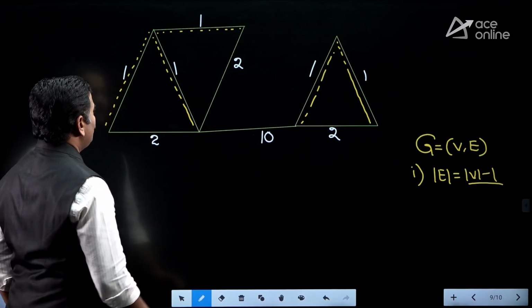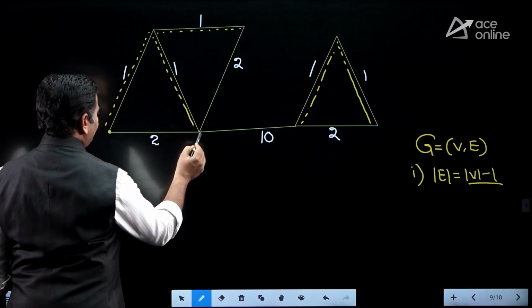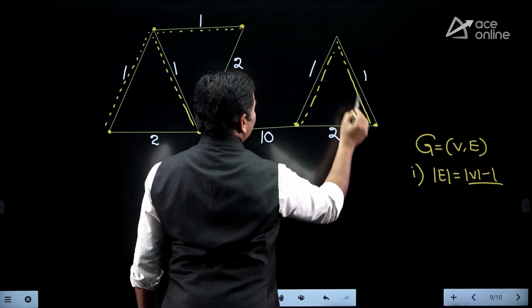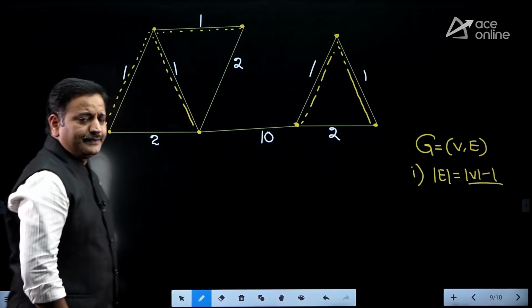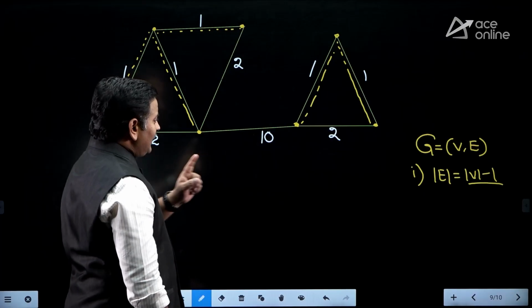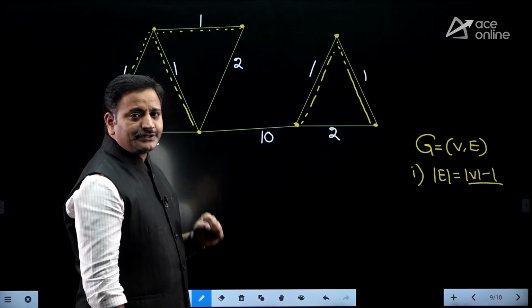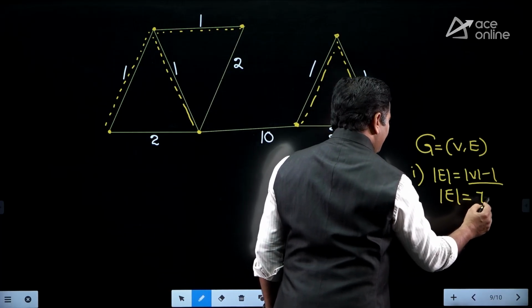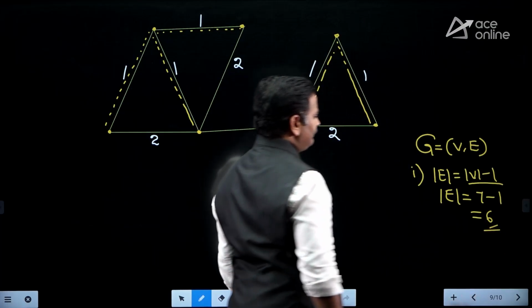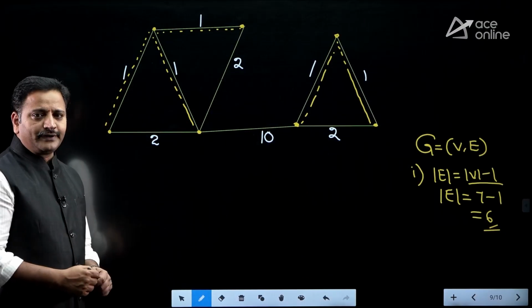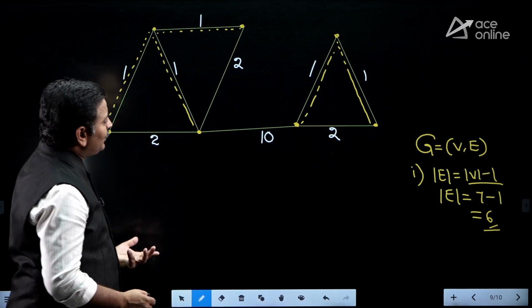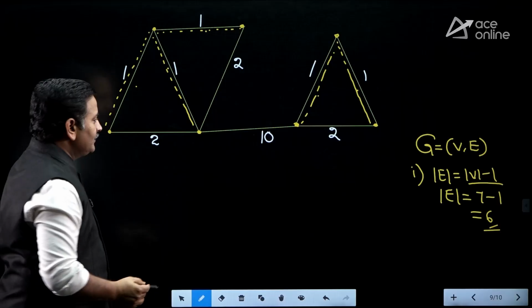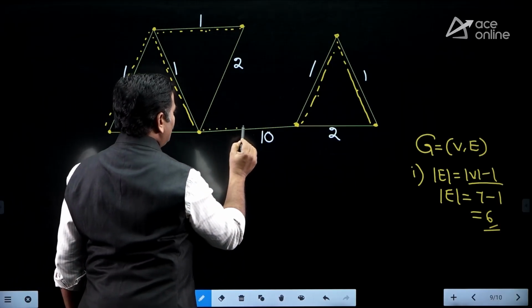So therefore, total vertices here, if we consider 1, 2, 3, 4, 5, 6, 7, right, friends, 7. So the total number of edges required is 7 minus 1, that is 6 edges. Because vertices are 7, 6 edges are required. Out of 6 edges, how many have I already drawn here? 1, 2, 3, 4, 5. One more edge is required. So that edge is compulsorily 10, friends. Do you know why I am taking 10?